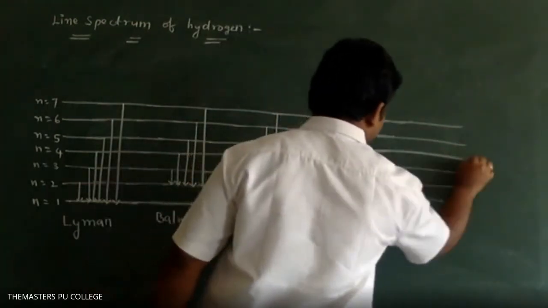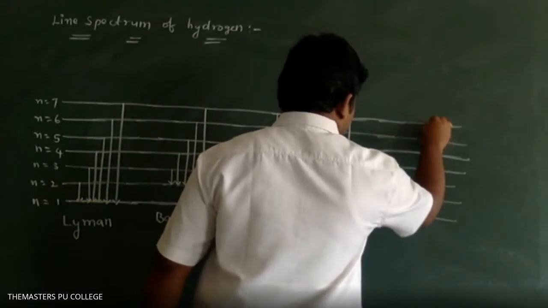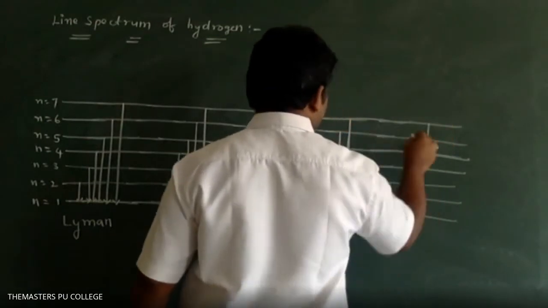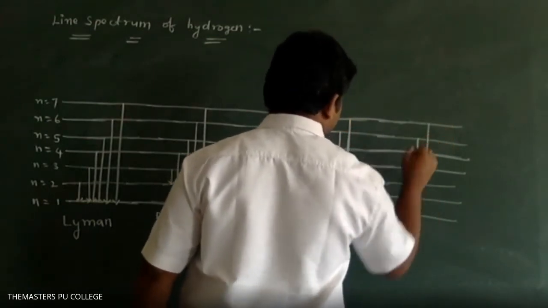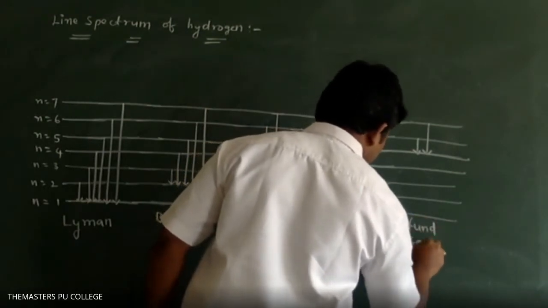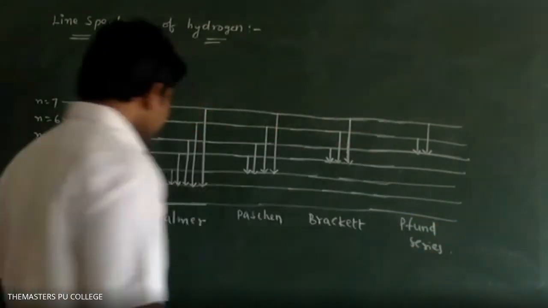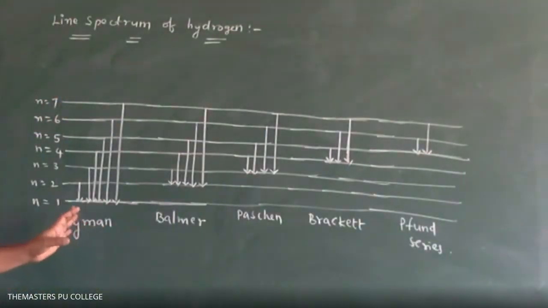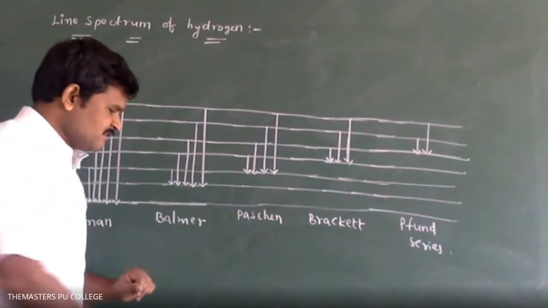Next, any higher level to the fifth level, we will get the Pfund series. So these are the main spectral lines produced in the hydrogen spectrum: Lyman, Balmer, Paschen, Brackett, Pfund.